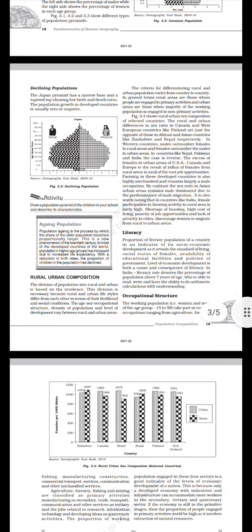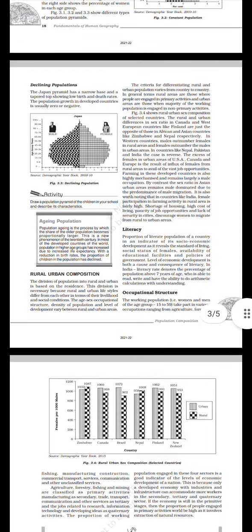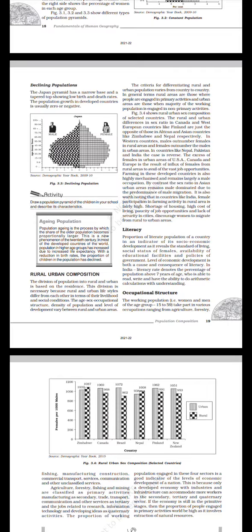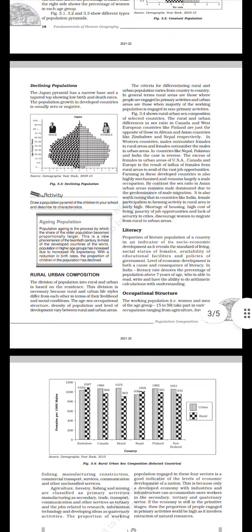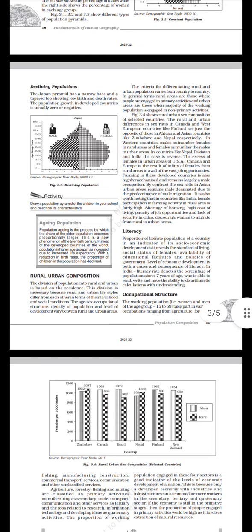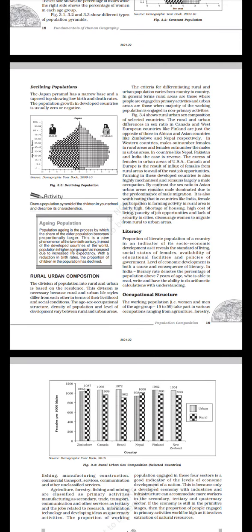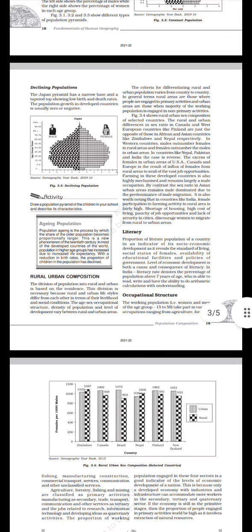Take a look at figure 3.4, which shows rural urban sex composition of selected countries. The rural and urban differences in sex ratio in Canada and West European countries like Finland are just the opposite of those in African and Asian countries like Zimbabwe and Nepal respectively. In Western countries, males outnumber females in rural areas and females outnumber the males in urban areas. In countries like Nepal, Pakistan and India, the case is reversed.